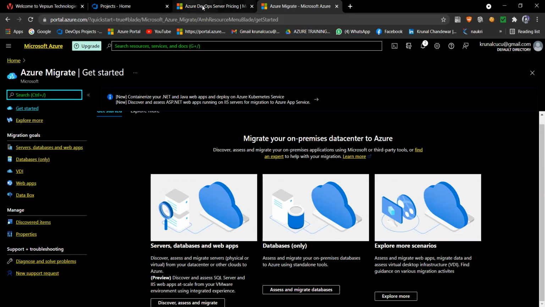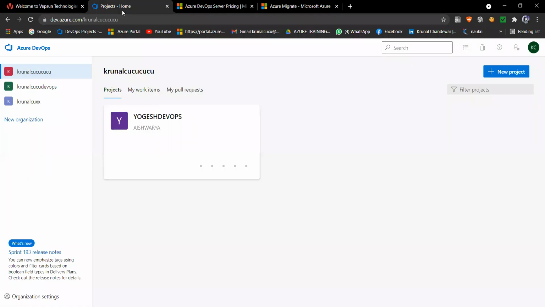But in our DevOps portal, the definition of migration is different. Before, companies were doing manual work. If a company built its project with a lot of manual work and now wants to automate, they get automation in the DevOps portal only.